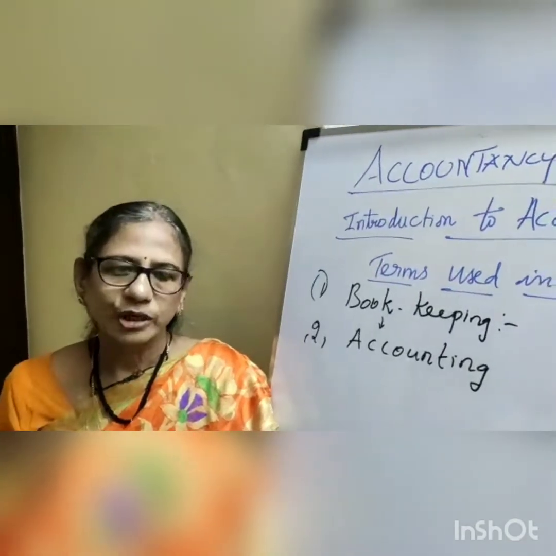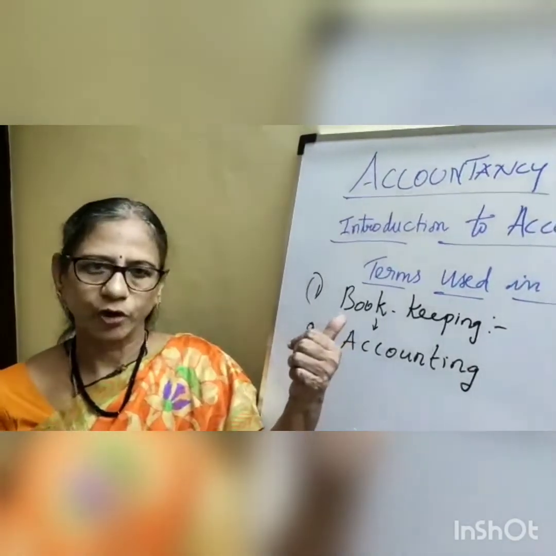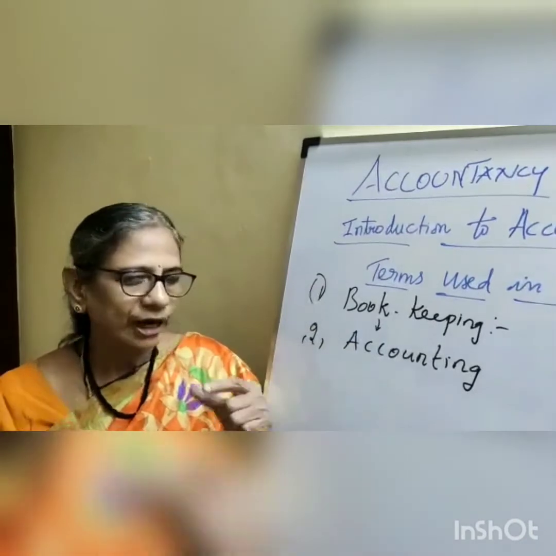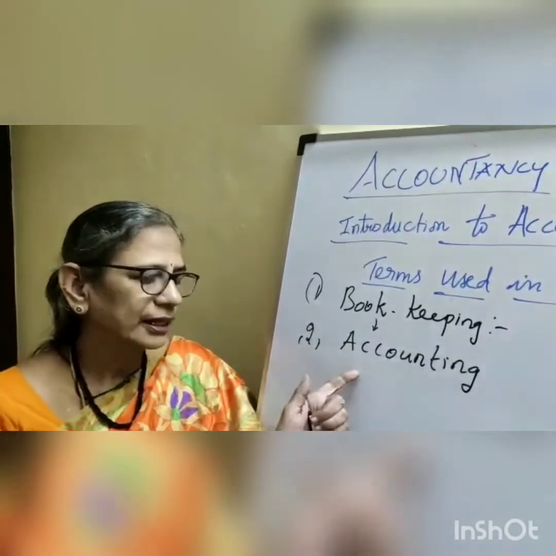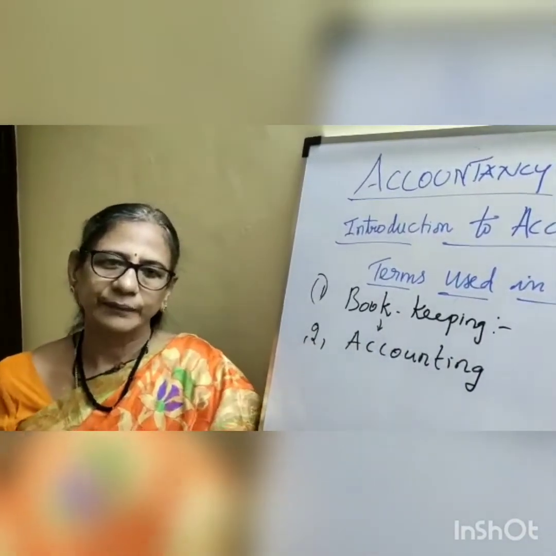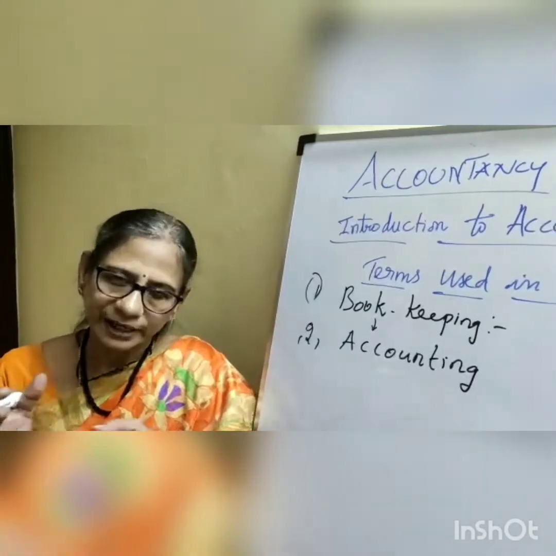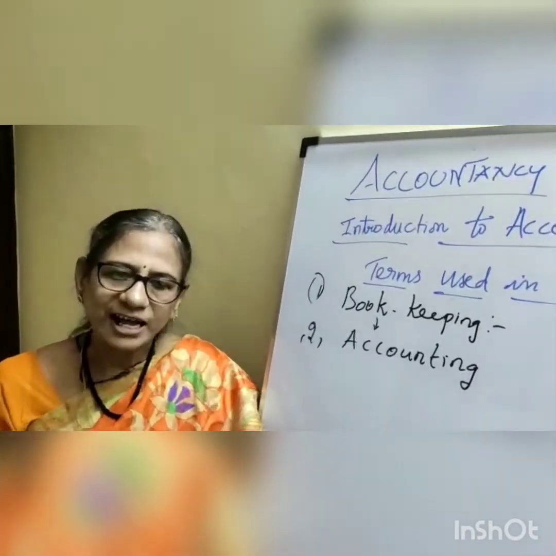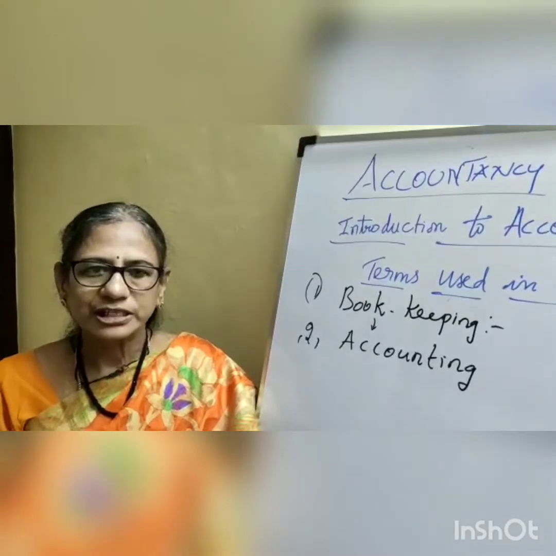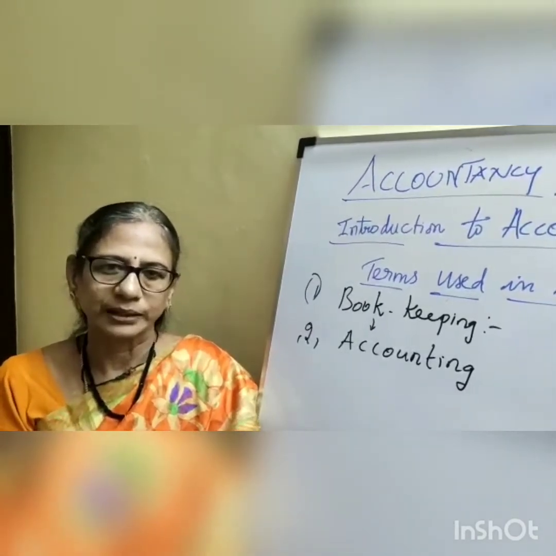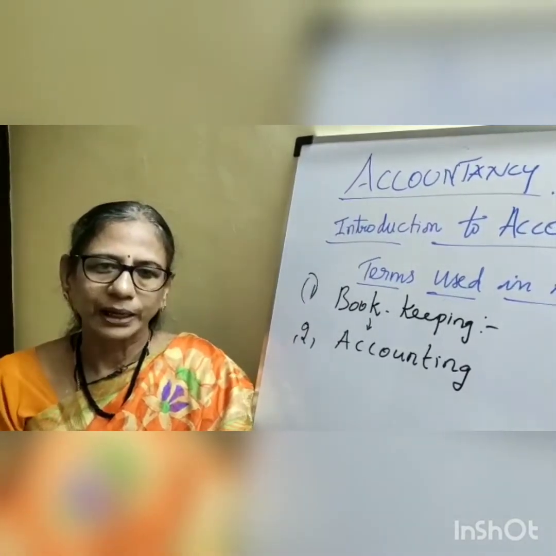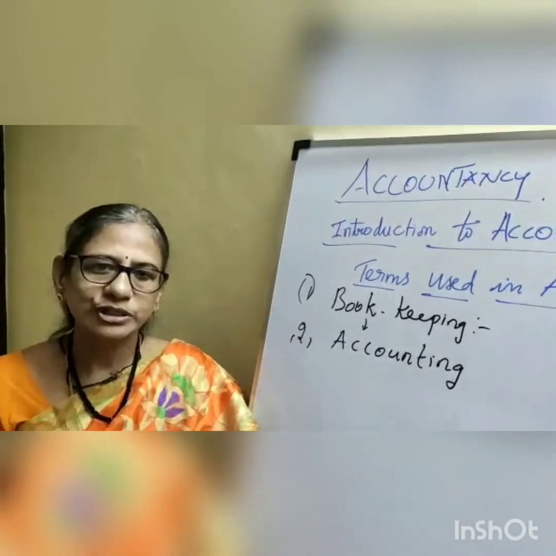First comes bookkeeping, that means recording the transactions. After recording the transactions, we take each account under different headings. That's called classifying. At the end of each term, maybe every month or quarterly, we close that account.